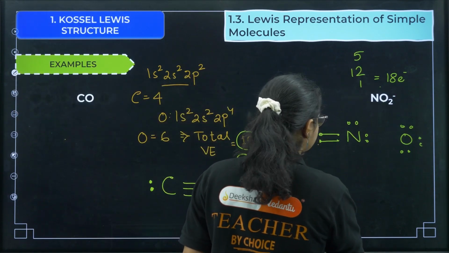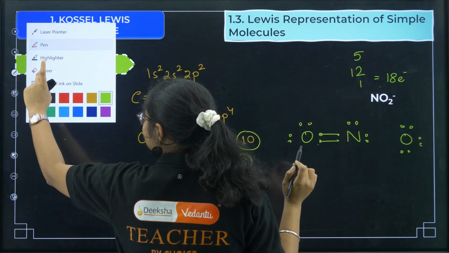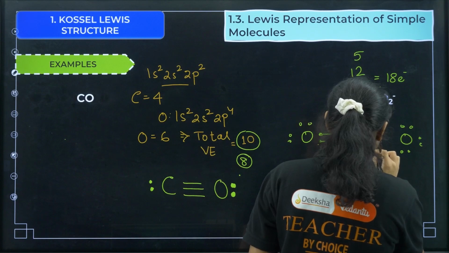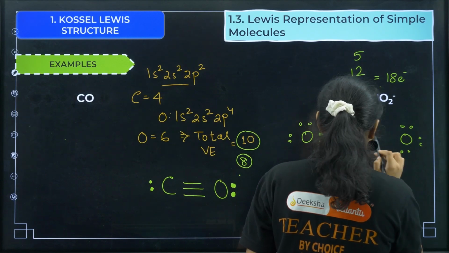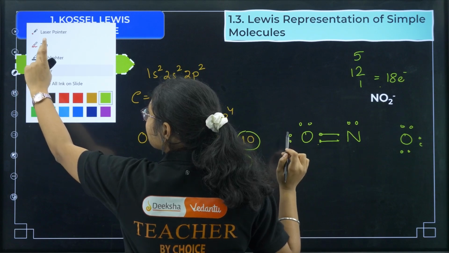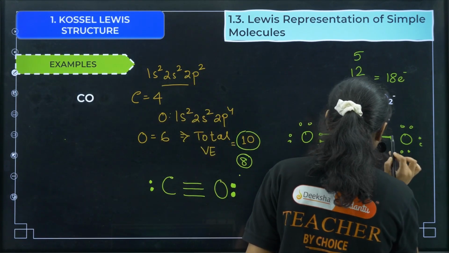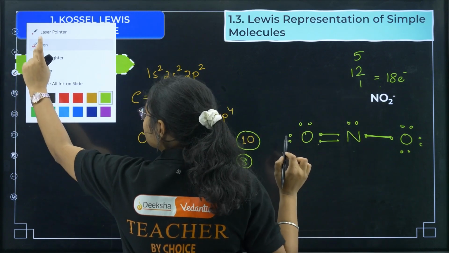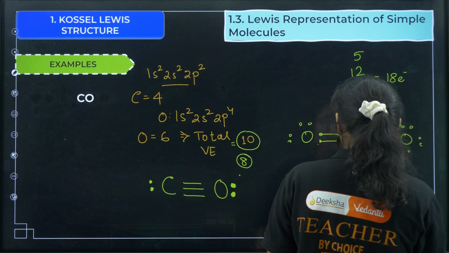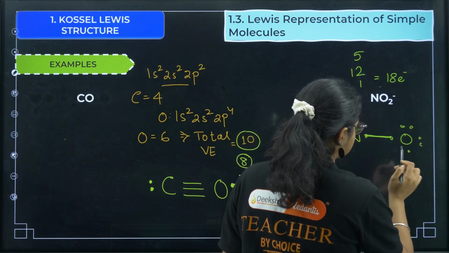Here I draw just one bond, so one bond is present here and one here, and this is done. Now I can remove one electron from here. 1 2 3 4 5 6 7 8, 1 2 3 4 5 6.